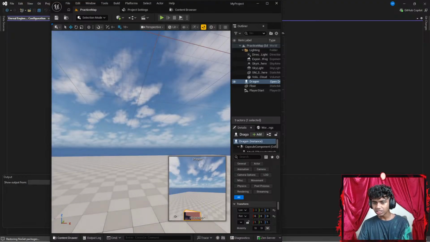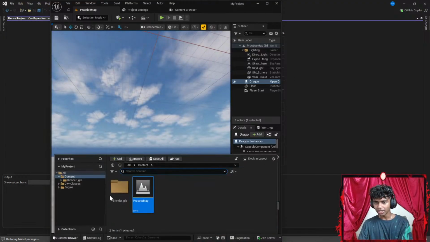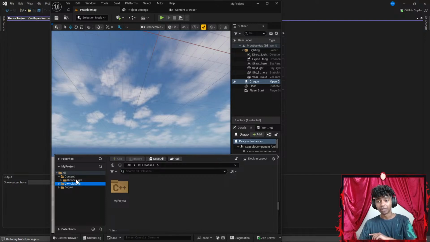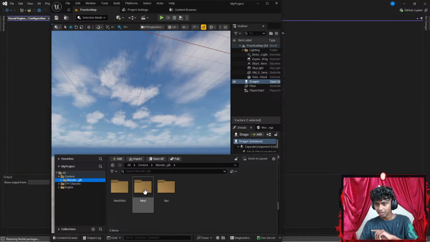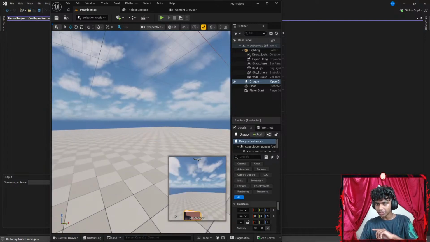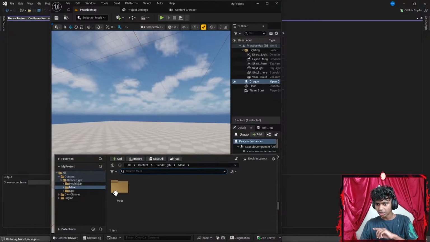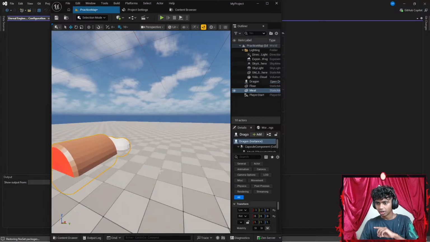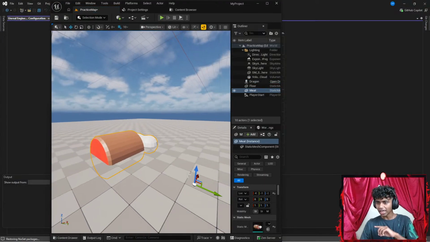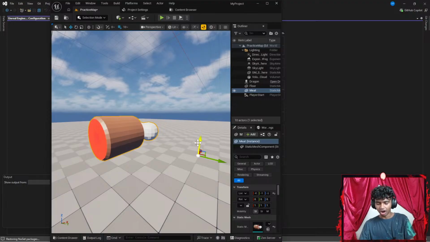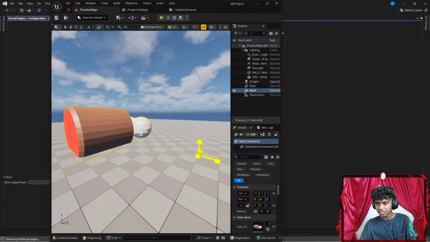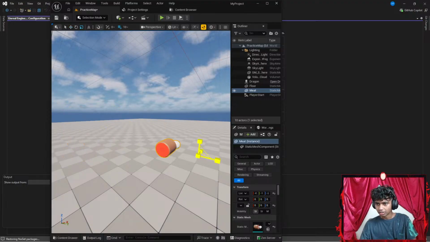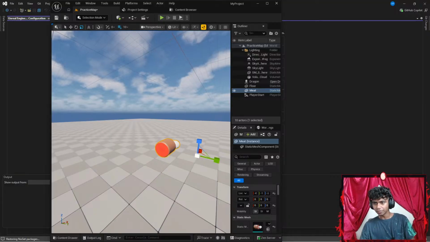Okay, wait, did I not save my meat? Let me go ahead and load it again. If I go to C++ classes, there we go. In my meals, I might go with something like my meat's mesh. There we go. Okay, let's go with a static mesh. Perfect. Now, I want to get this a bit higher. Click R and scale this to be a bit smaller. There we go. Okay, this should be good.